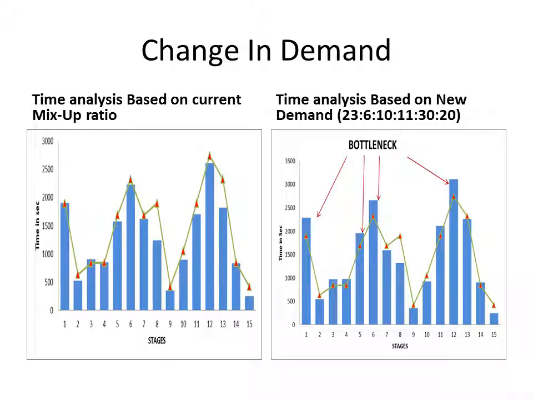TAFE, being a lean manufacturer, will have to face changes in demand. For the current mix-up ratio, which was calculated based on the current demand, all the stage times were below the takt time after achieving line balancing. Hence, no bottleneck was identified.